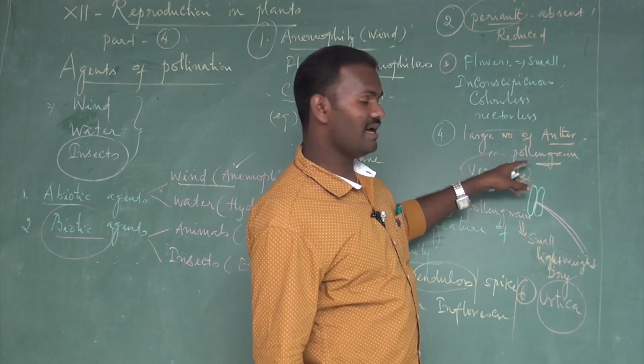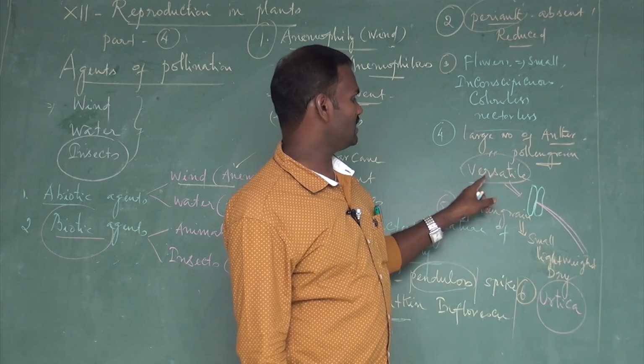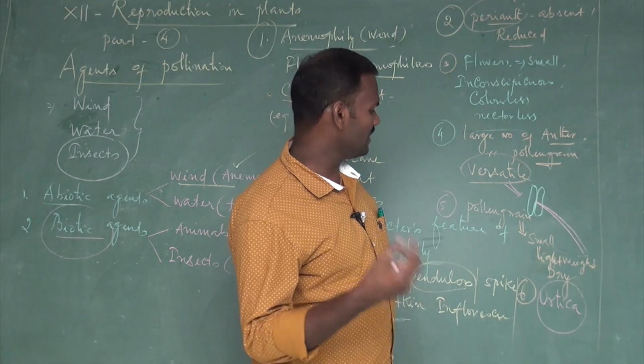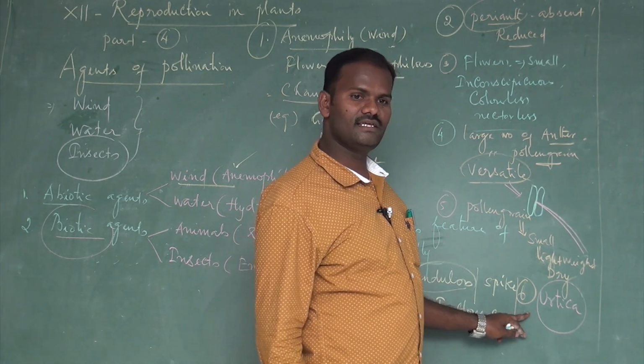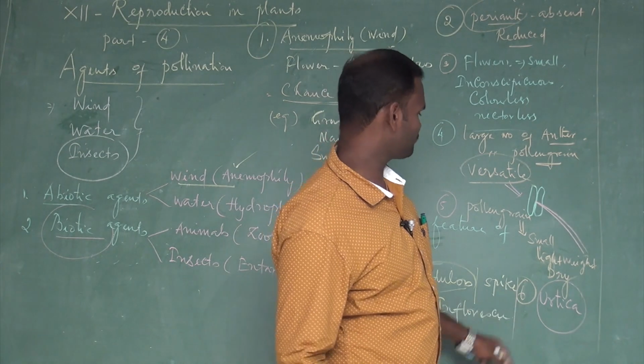A large number of anthers are produced, with a large number of pollen grains also produced. The anthers are versatile. Next, the pollen grains are very minute, weightless, and dry. And in some plants, for example Urtica, anthers burst violently to liberate the pollen grains.